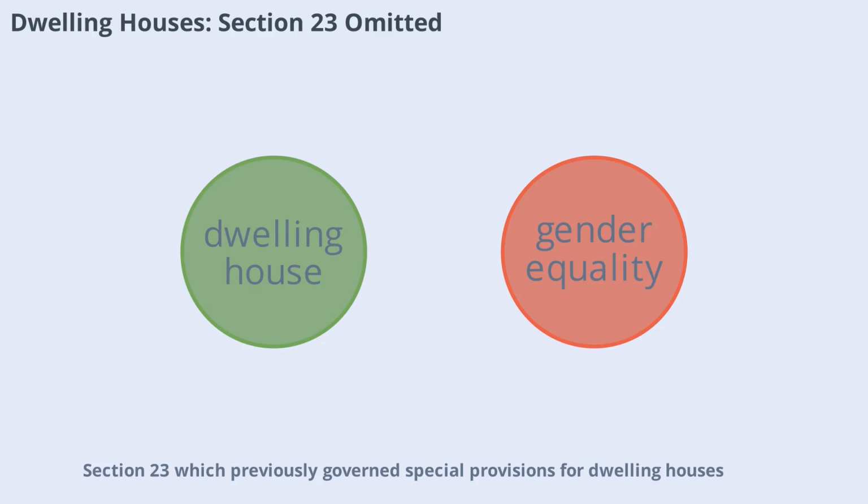Section 23, which previously governed special provisions for dwelling houses, was omitted by the 2005 amendment. This removal further aligns the Act with gender equality, ensuring no discriminatory rules apply to women regarding residence and property.